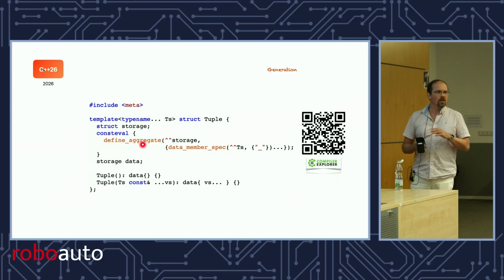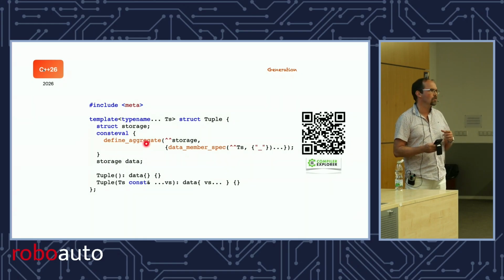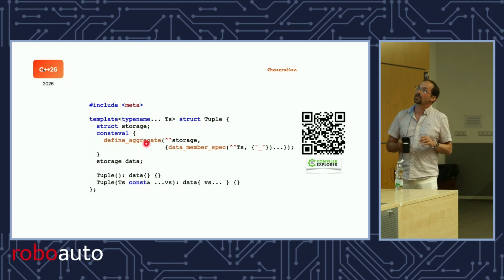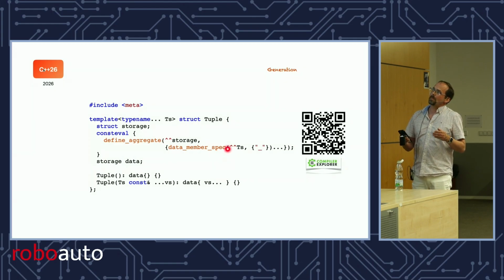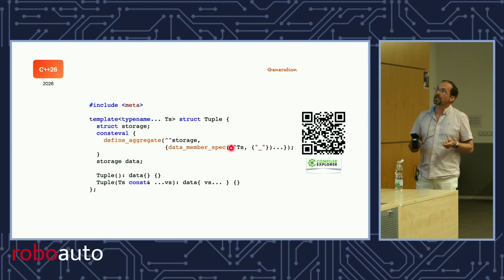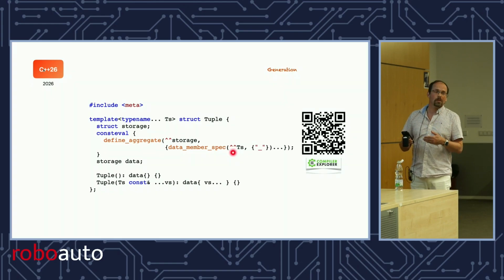So define_aggregate doesn't give you the capability of defining any class. It allows you to only define a C-like struct or union, right? A simple class, only data members, right? And then for the data members, you have to give it a couple of parameters. The first one is a type, right? And you pass a reflection of the type, so you don't have to instantiate things all the time.